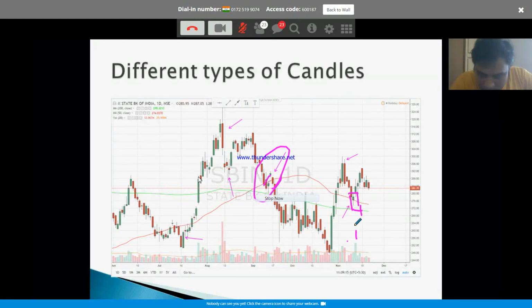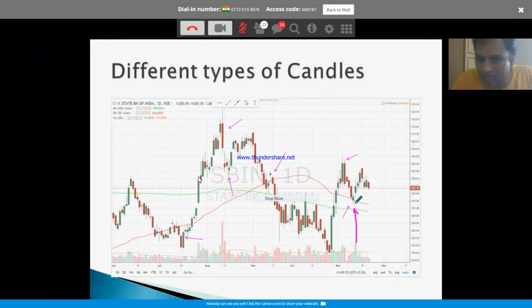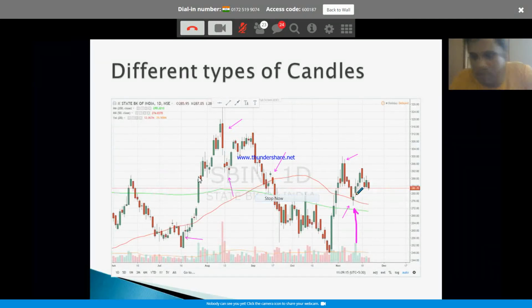So the day you see a bullish, let me revise this. The moment you see a high volume day with a bullish hammer formation, remember guys, what the price is telling is more important than whether it is exactly a hammer or not. Doesn't matter. It cannot be exactly a hammer, but you try to analyze what happened during the day. Can you derive any conclusion from this specific price action?